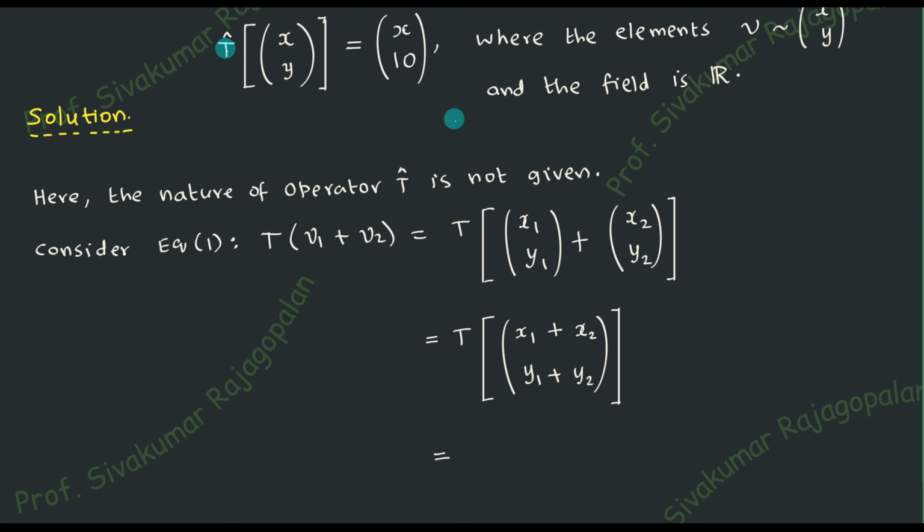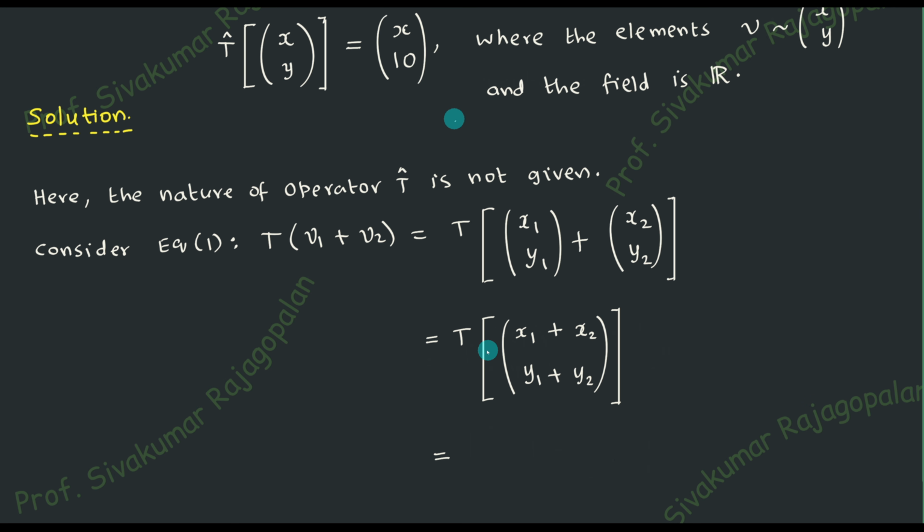Isn't it? Because it is a black box operator, we don't know what it is, but ultimately we can understand what is happening. The first component of the vector will be remaining as such, nothing will happen to the original, whereas the second component will be completely thrown away, and then 10 will be kept in place of that. This is how you understand how the operator is acting on the vector.